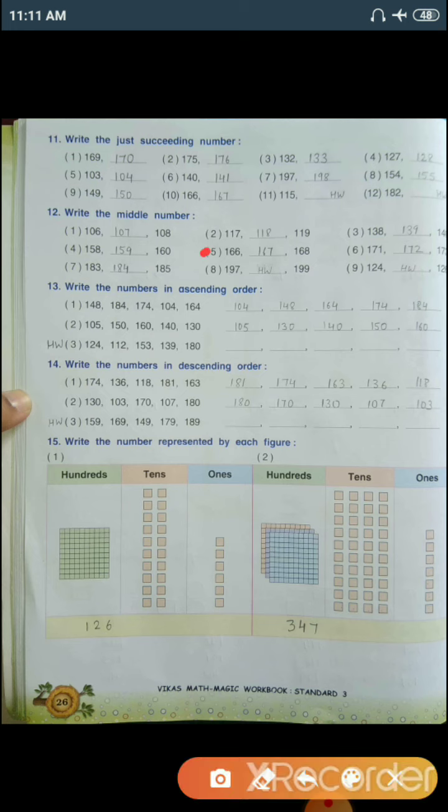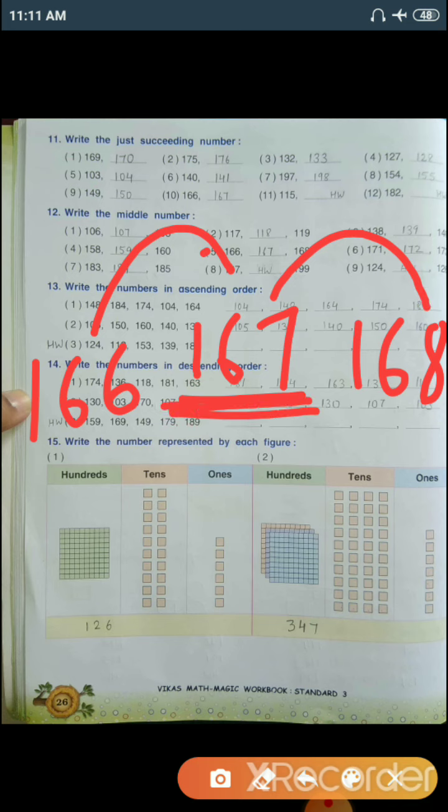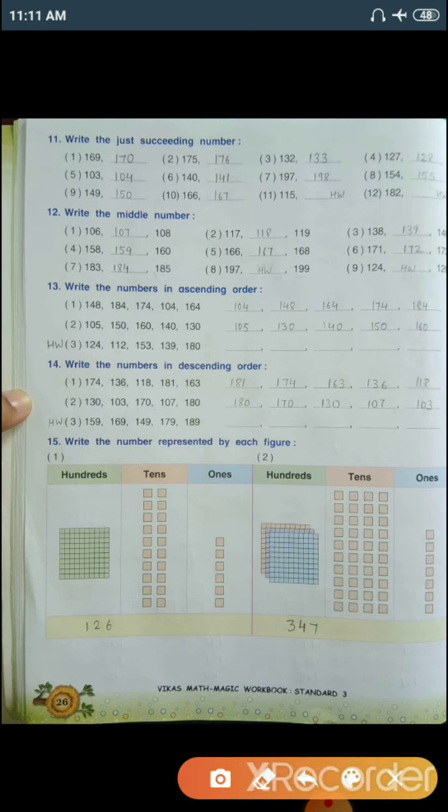Number 5, 166, dash, 168. So 166, 167, 168. So our middle number is 167. So with this you need to solve number 6, 7, 8 and 9 by yourself.